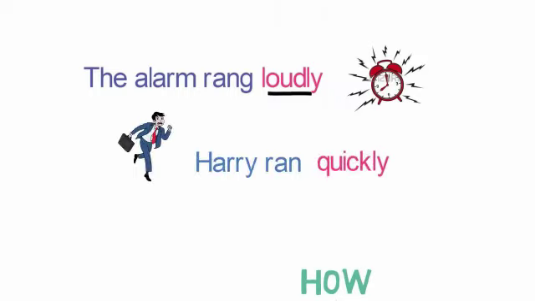Let's look into another example. Harry ran quickly. Here we are able to know that Harry ran, but quickly is describing the manner in which Harry ran. So quickly is an adverb here. Students, as these adverbs describe the manner in which the action is performed, they are called adverbs of manner, which is a type of adverb.